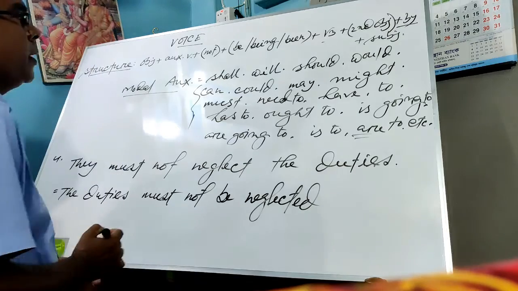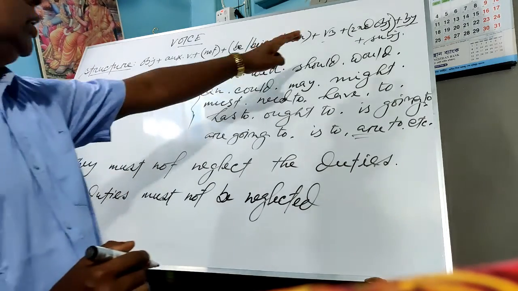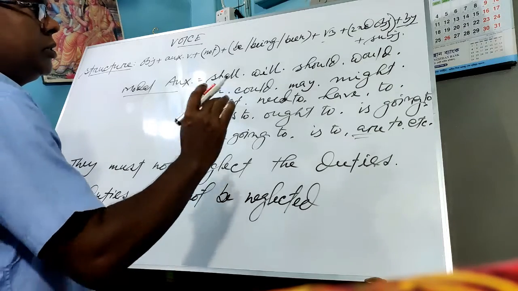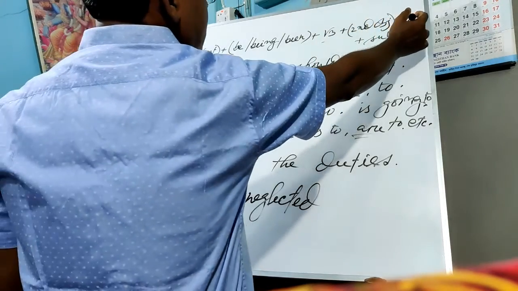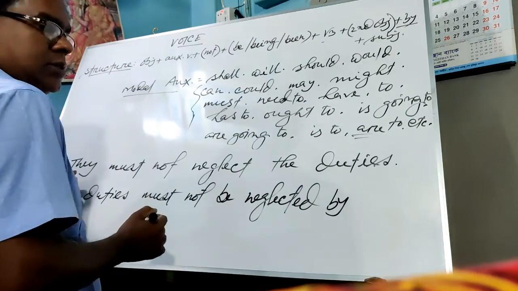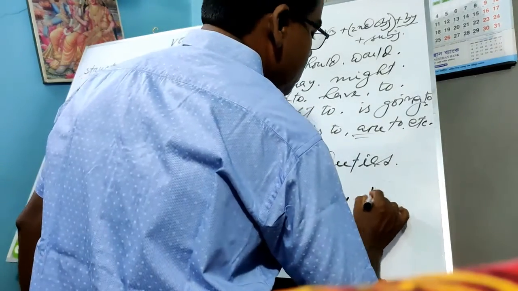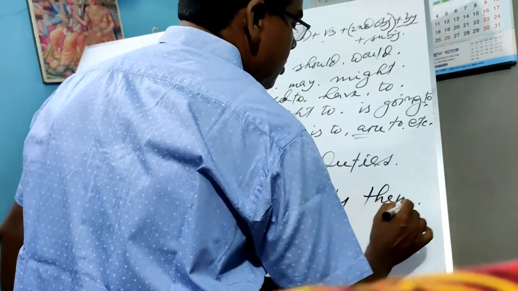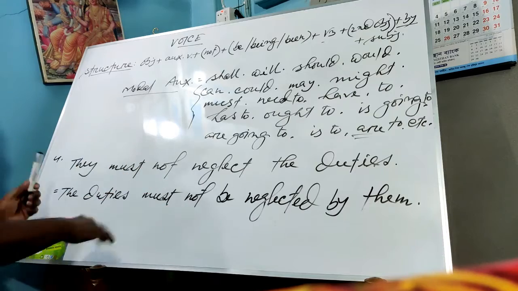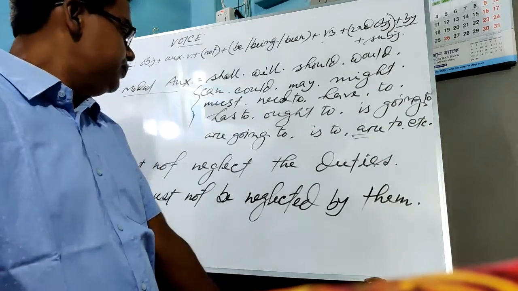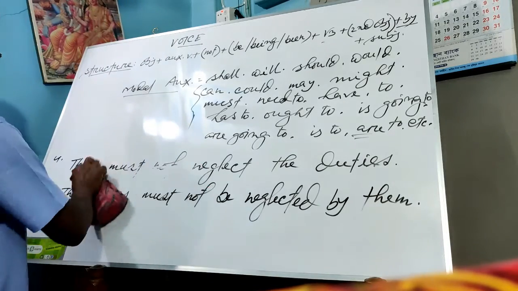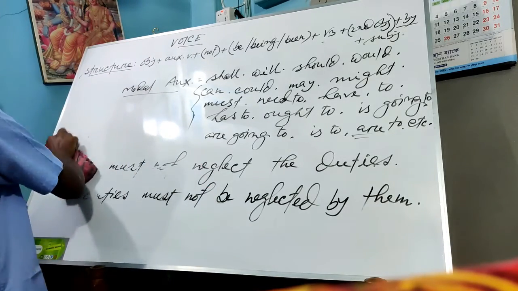Okay, neglected. After this, we will try to write down the second object, but there is no use of any kind of second object, so we will omit this. And the next function is to write by. And after it, you will write down the subject. What is the subject here? They. They should be changed into them. Okay, boys. So this is the object, and this is the function of changing this kind of voice, especially from active to passive. Now I will give another example.